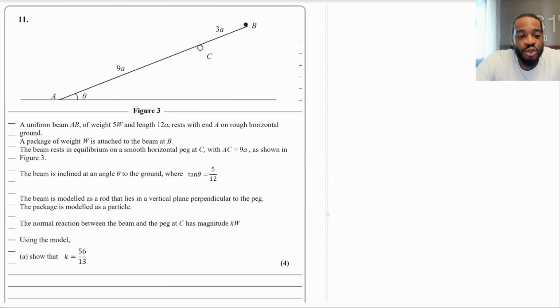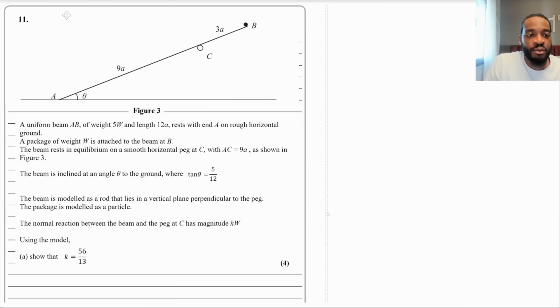The normal reaction between the beam and the peg at C has magnitude kW. Using the model, part A says show that K is equal to 56/13 for 4 marks. So this type of question here, we've got a beam typically towards the end of the paper, probably going to be a moments question. Okay, so first things first, let's get everything going in terms of our force diagram.